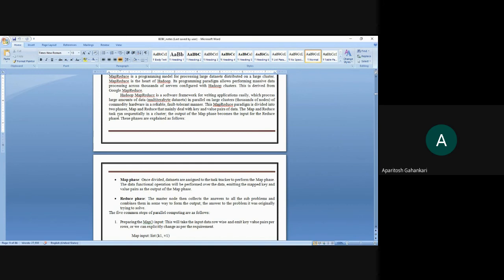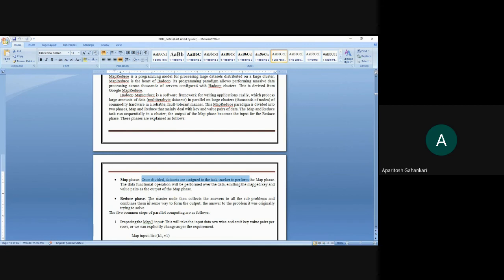The map and reduce tasks run sequentially in the cluster, and the output of the map phase becomes the input of the reduce phase. Once divided, the data sets are assigned to different task trackers, and they perform the operation in the map phase.